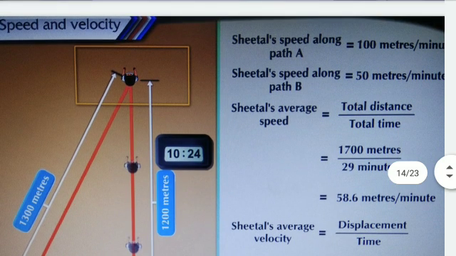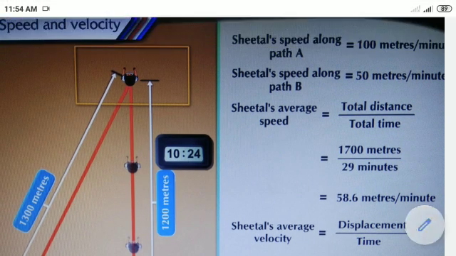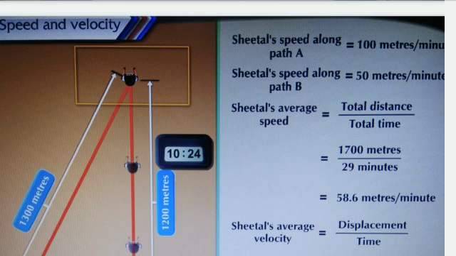See here, Shital's speed along path A is equal to 100 meters per minute. Shital's speed along path B is 50 meters per minute.